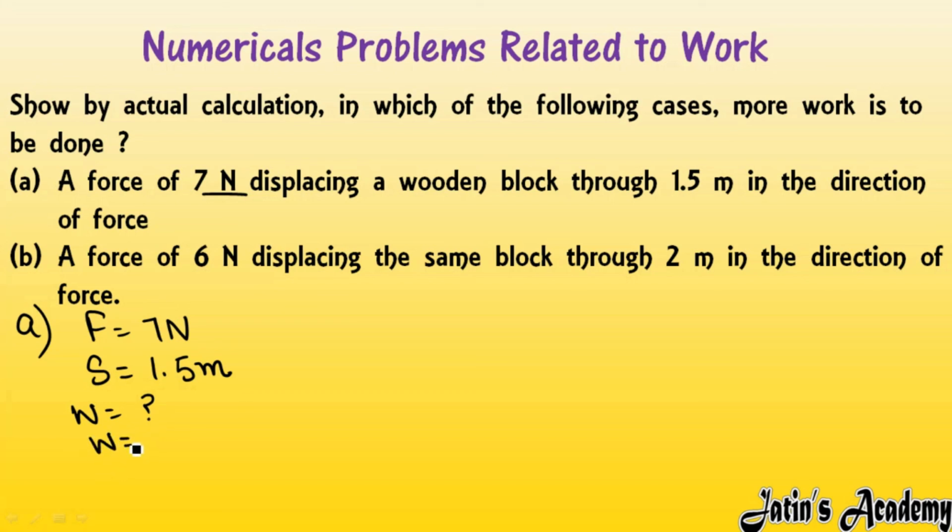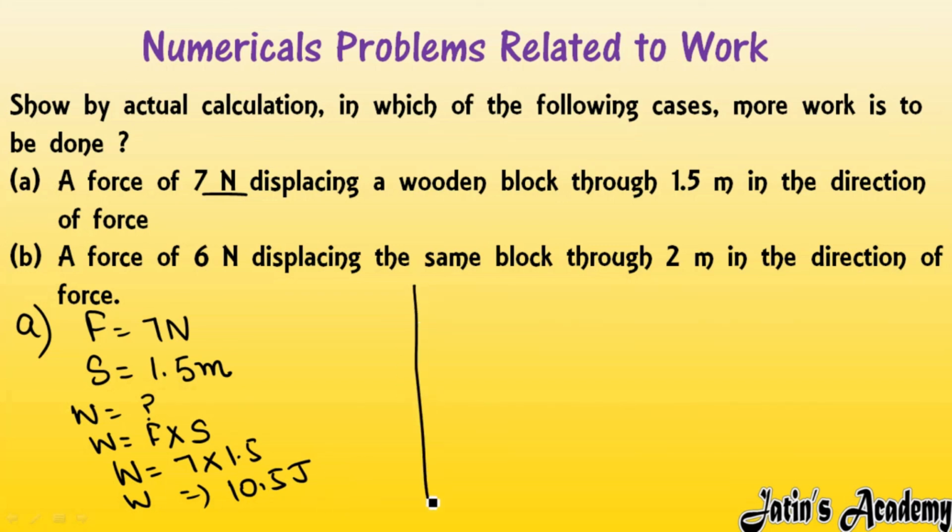We know the formula of work done. Now you tell me what is the formula. W is equal to, yes, Fs. W is equal to Fs. Now put in the values. W is equal to F multiply 1.5. So W you will get 7 multiply 1.5 as 10.5 joule. So in the first case, work done is 10.5 joule.